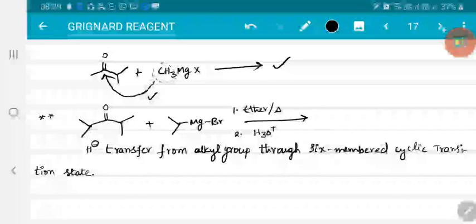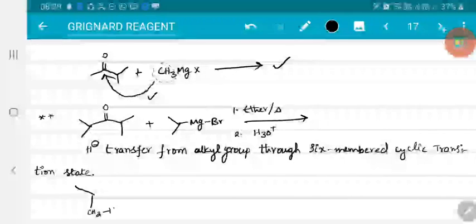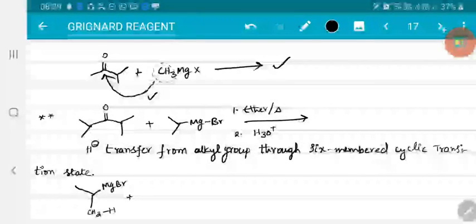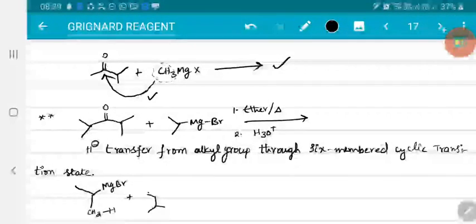For example, if I consider this Grignard reagent in this way, isopropyl, and the remaining part MgBr. When this is allowed to react with the isopropyl carbonyl system, so double bond O, and this is again this.